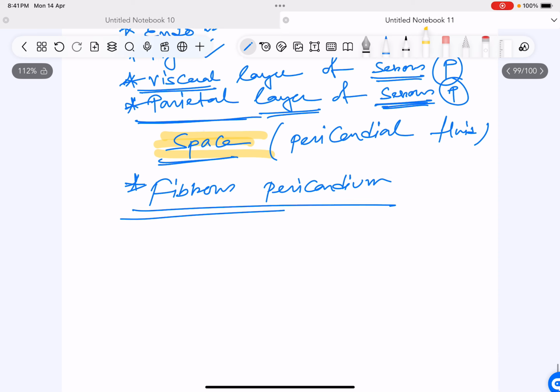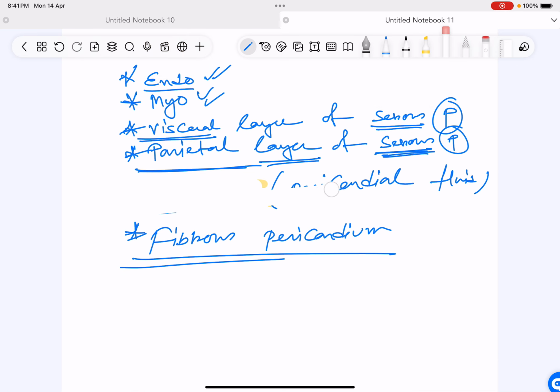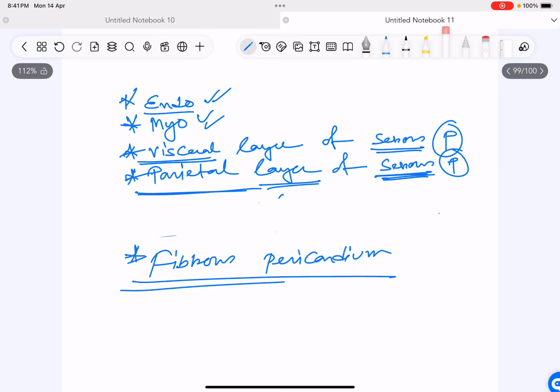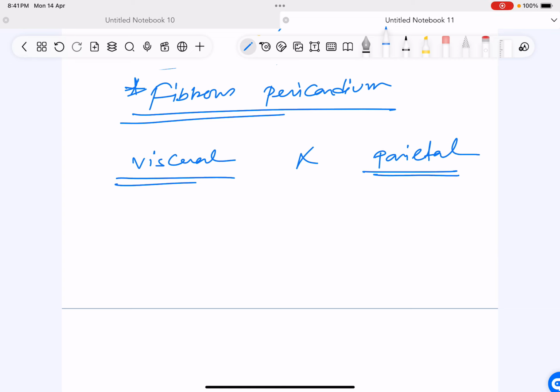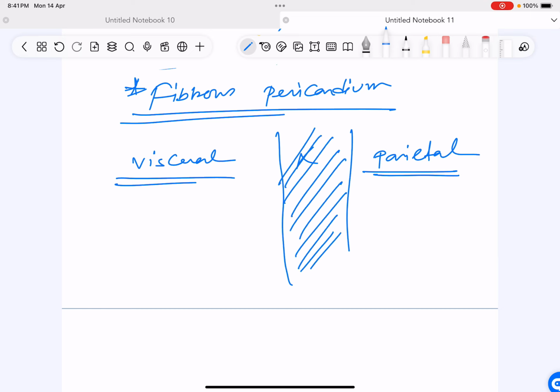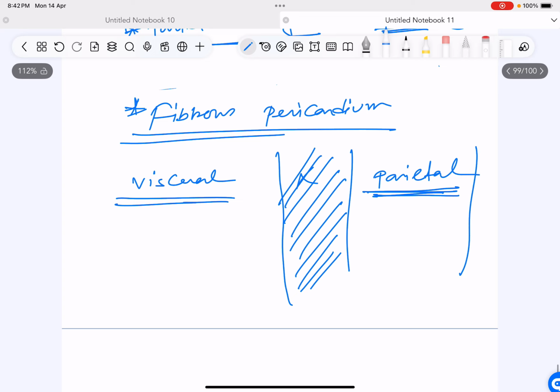Sorry, my bad, I was wrong in this statement. The space is not between the fibrous pericardium and the serous pericardium. The space is between these two, visceral and parietal layers. Mistakenly I said it wrongly, sorry. Between the visceral and parietal layers of serous pericardium is the pericardial space. So between the two layers of the serous pericardium we have the pericardial space, and outside the parietal pericardium we have the fibrous pericardium.